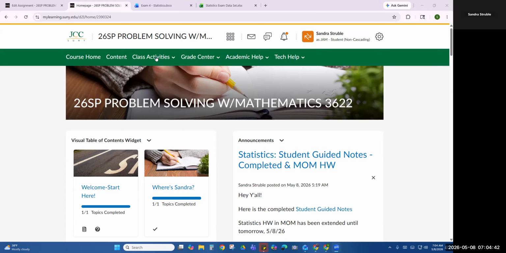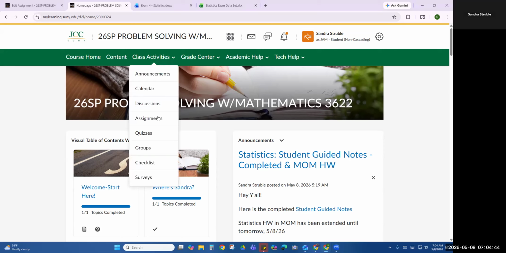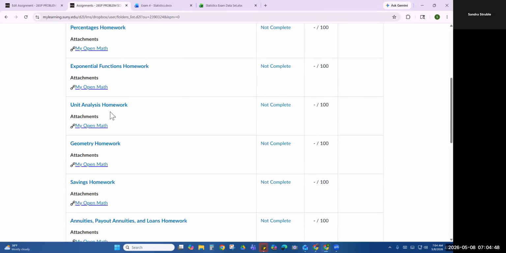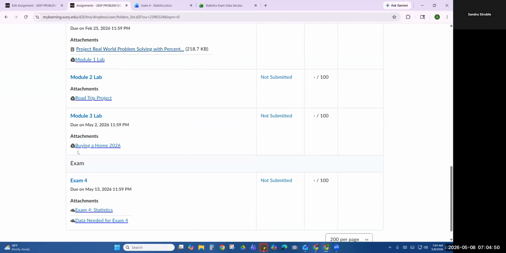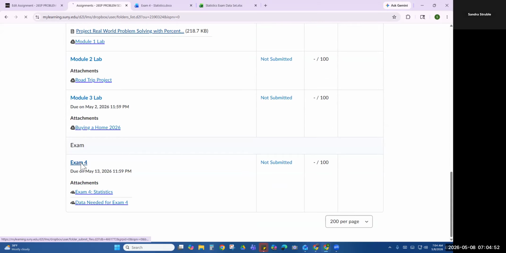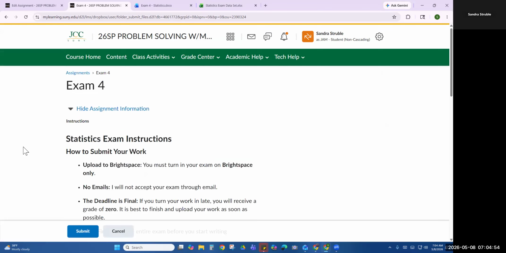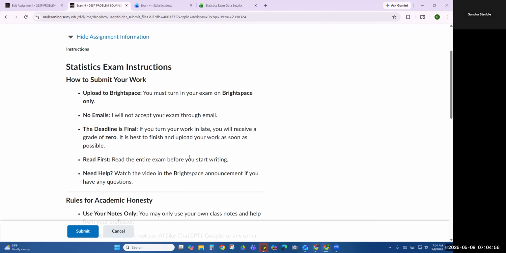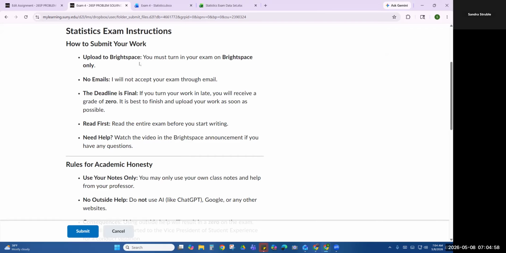All right, so you're going to go to class activities, assignments, and then you're going to scroll to wherever your exam four is. There it is right there. Let's click that open. All right, it gives you some details you need to read through. It tells you you're only to upload it to Brightspace.